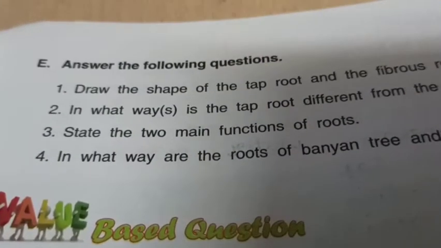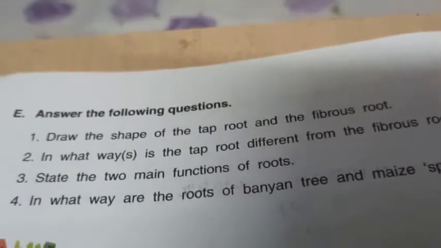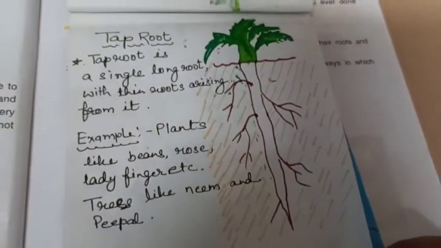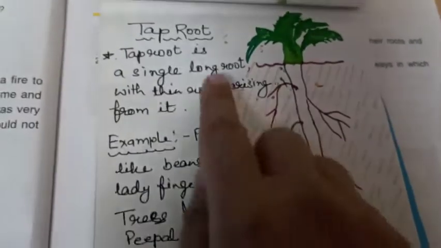Now comes the second question. The second question is, in what ways is the taproot different from the fibrous root? Again, the question is concerned with these two roots. Let me make you memorize one more time. This is taproot, a long root.